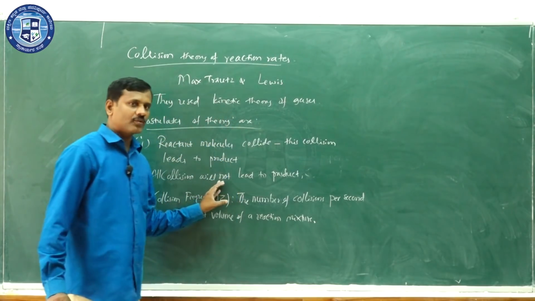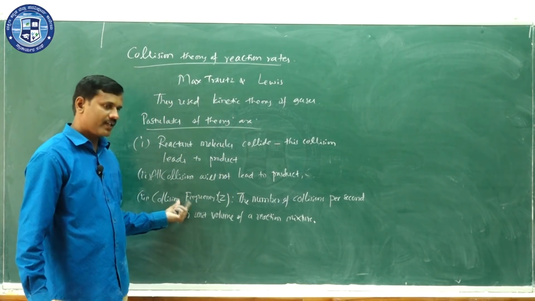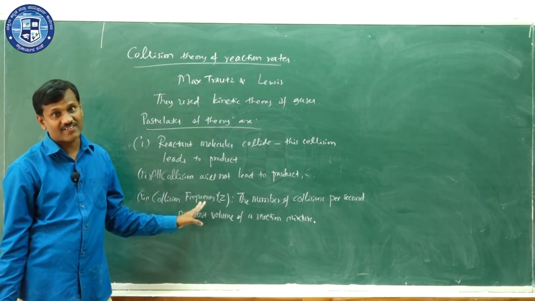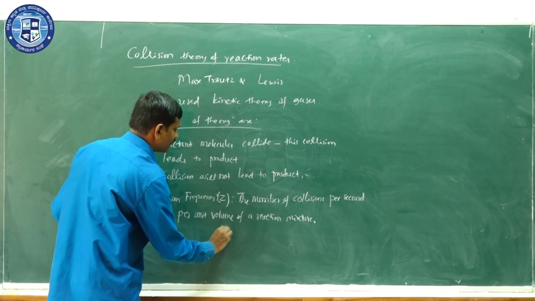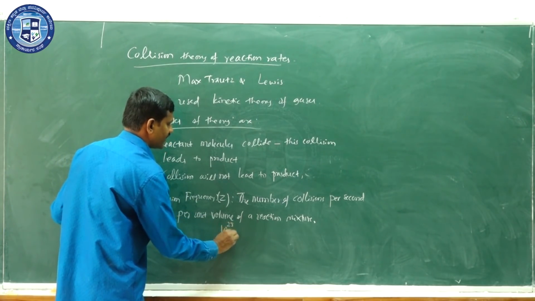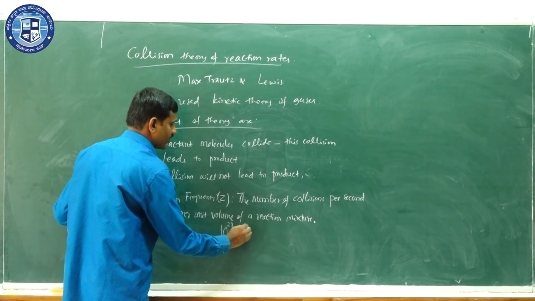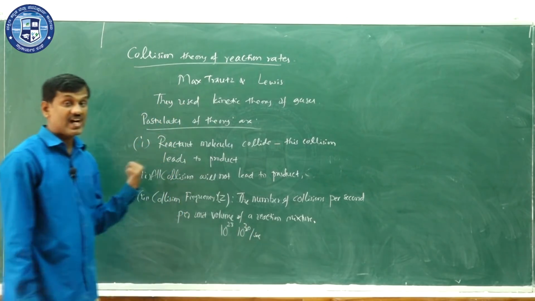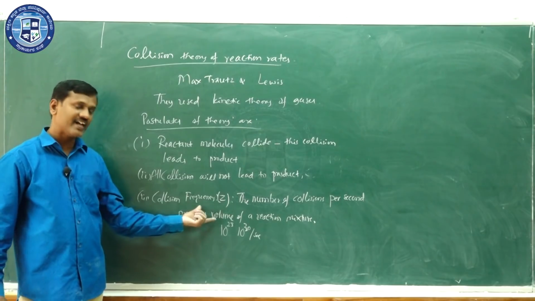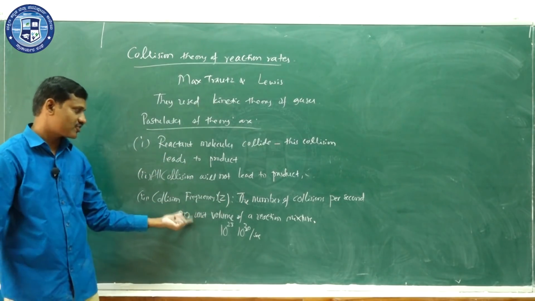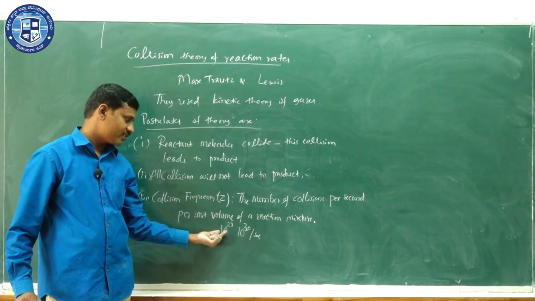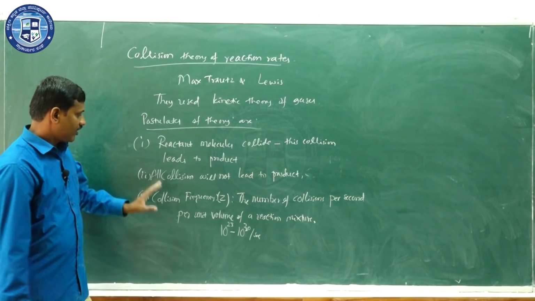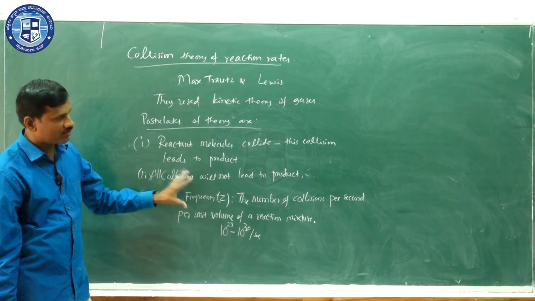So here the reactant molecules collide. If the reactant is a gas, then the collision frequency will be very high, of the order of 10 to the power 28 to 10 to the power 30 per second. This much collision occurs in the gaseous mixture. So they defined the collision frequency, the number of collisions, which is very, very important.